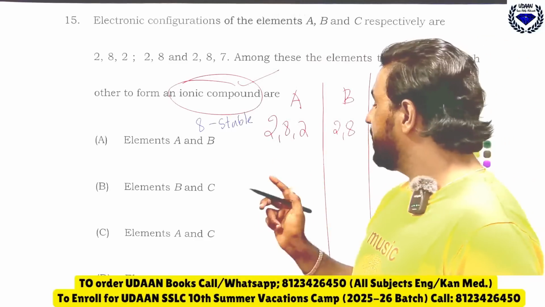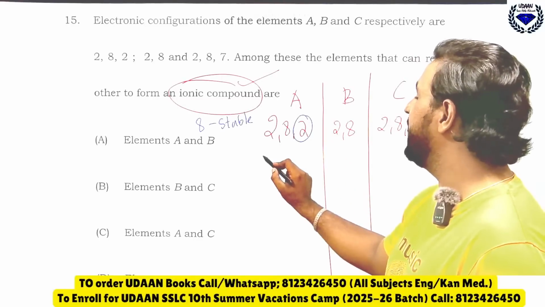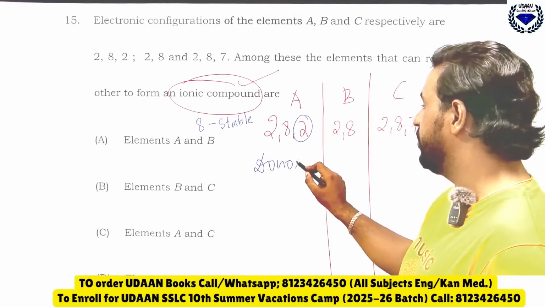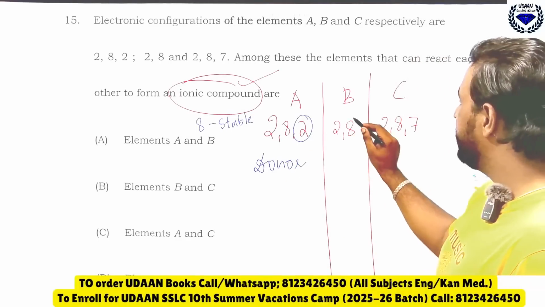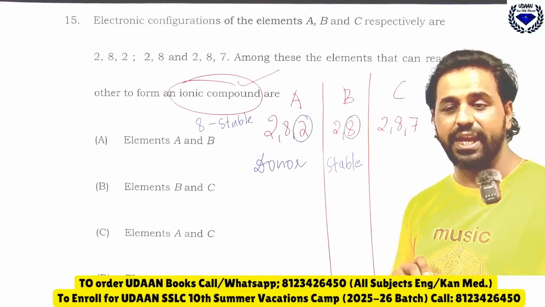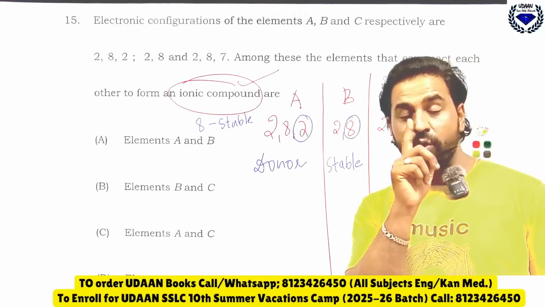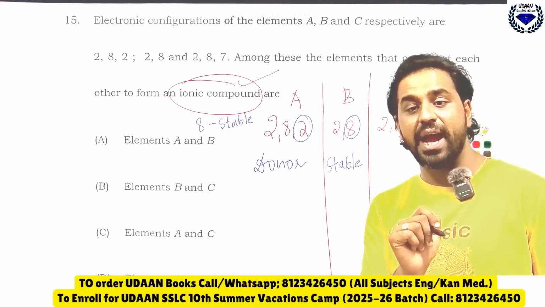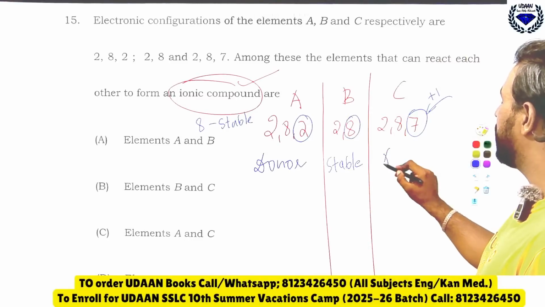Now see, A's valency is 2. That means it is an electron donor. It will donate 2 electrons. B has 8, it is stable, it cannot give and it cannot take. But C has 7, it still needs 1 more to become stable. With 7, if it takes 1, it becomes stable. Therefore it will accept 1. Therefore it is an electron acceptor.